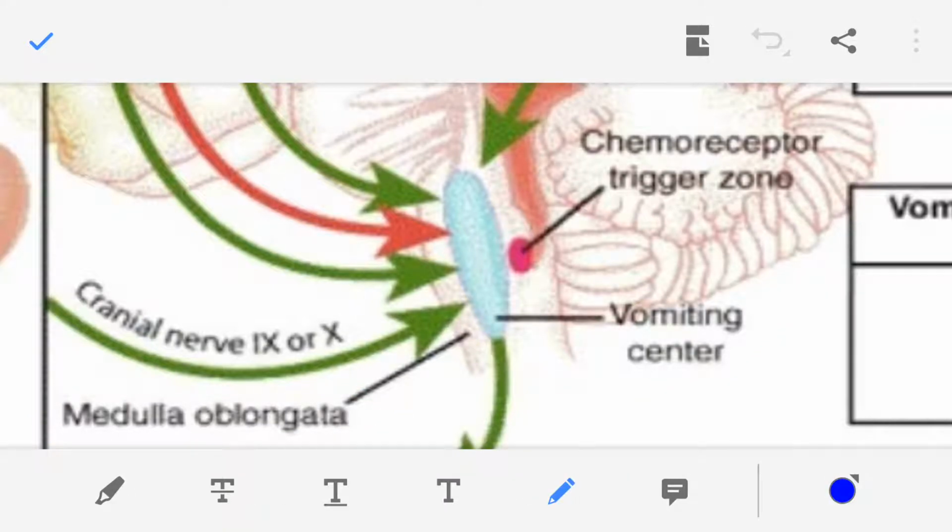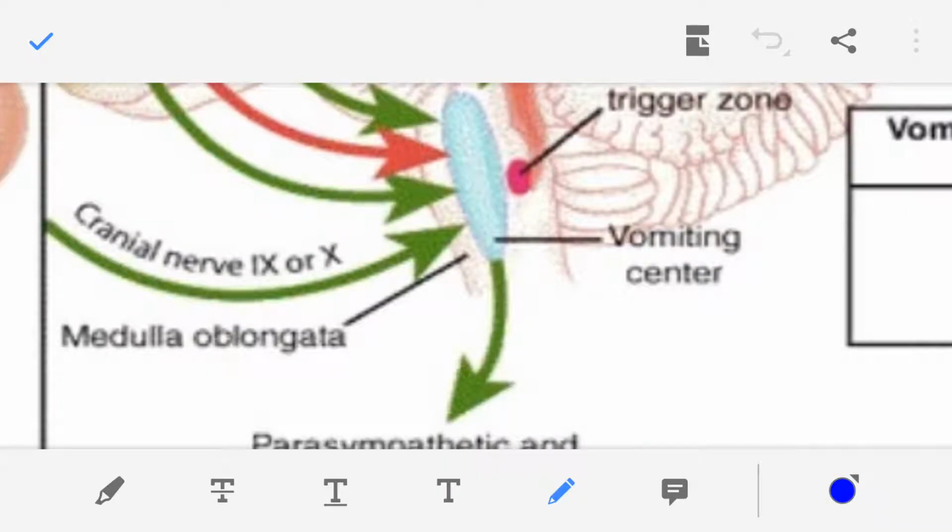Now if you observe, from many places, various parts of the body, nerve impulses are reaching this vomiting center, and the vomiting center analyzes all this incoming information. Then after analyzing, the vomiting center sends messages.